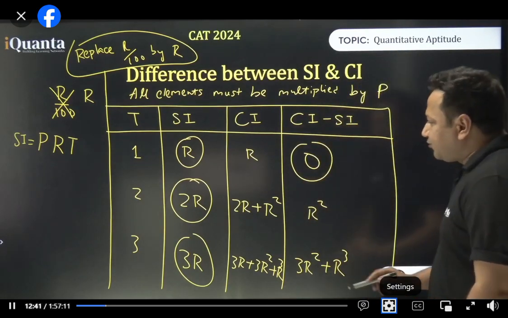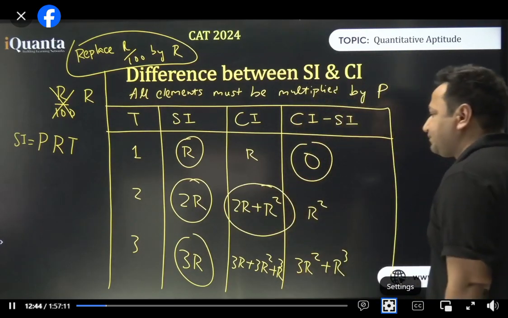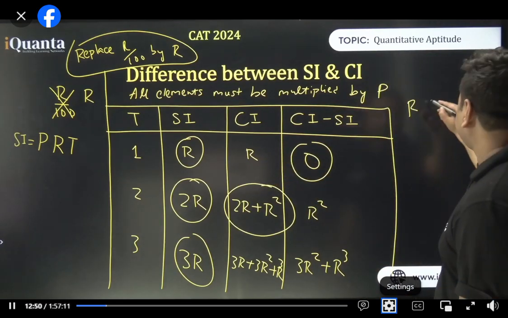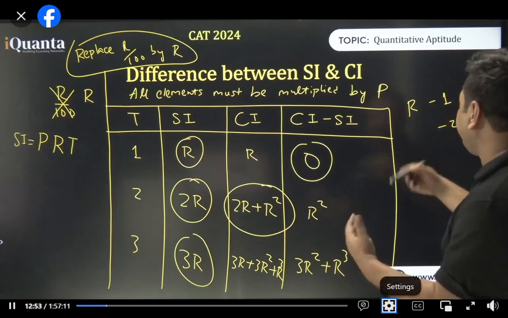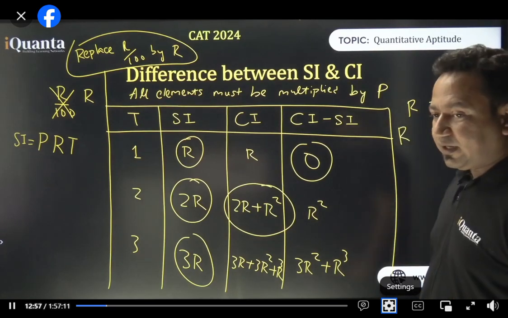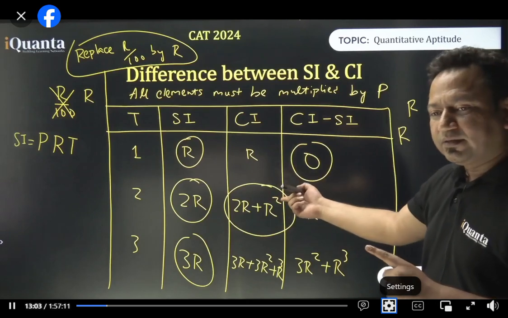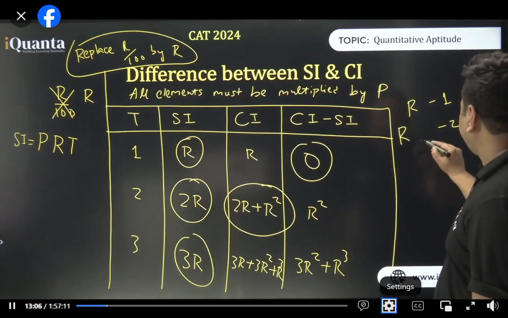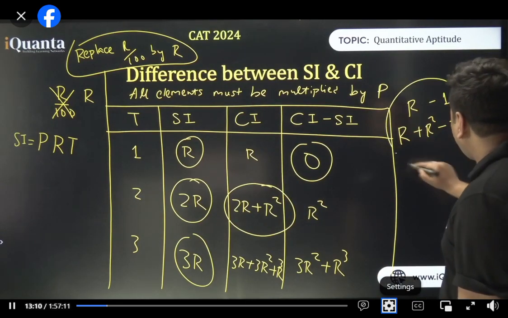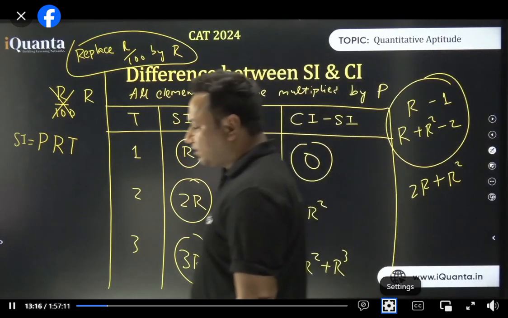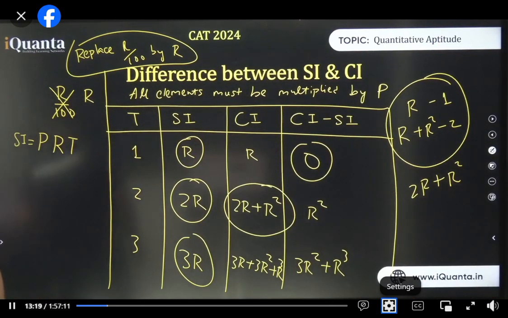Coming to this one. See, where did we get this from? Now try to understand. For the first year, the CI was r. All right. This is 1 year. For the second year, again we had the interest of r. And in the second year, we will get an interest on the interest of the first year. So r must be multiplied by the previous r. That comes out to be r square. Now, all of this, r plus r square, is nothing but 2r plus r square. Make sense? Yes or no? Does it make sense? Clear? Now is it clear?